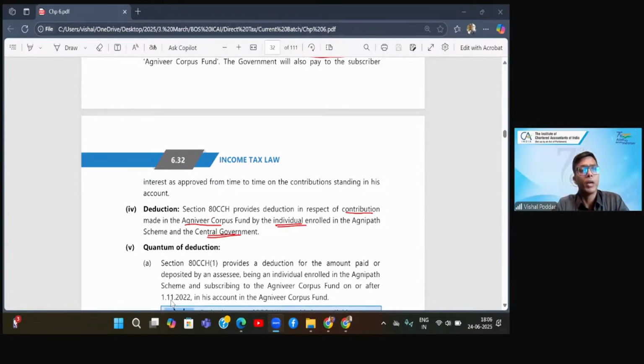Fine. Your query is, sir, in 80EA, after 16-17 there is 19 to 22, so in the in-between years deduction is not allowed. Correct, beta. See, when the first section came, they had put the condition that the loan should have been passed in 16-17. That is the approval of the loan. Then they did not feel the need for giving further benefit. Again, in the year 19, they felt that they should give that benefit. So they brought in another section, section EE. And that itself shows that the deduction is not available for the interim period.